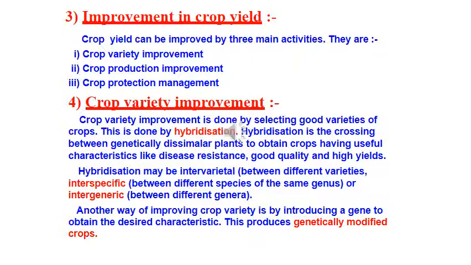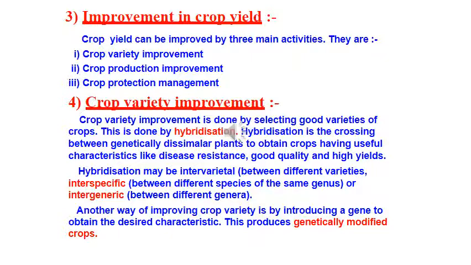Okay. So crop variety improvement is done by selecting good varieties of crops. This is done by hybridization. See, in the same way, if I talk about animals, animals have animal husbandry, animal breeding. In the same way here for plants we have hybridization. Hybridization, this is a one mark definition, is the crossing between genetically dissimilar plants to obtain crops having useful characteristics like disease resistance, good quality and high yields, right. So here we have to ensure that we are getting a good quality of seed. Now this can be done by doing hybridization.